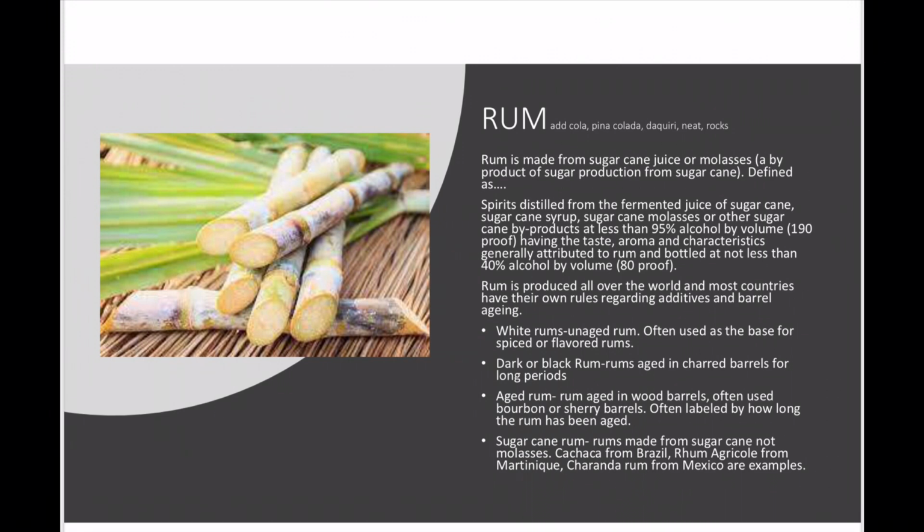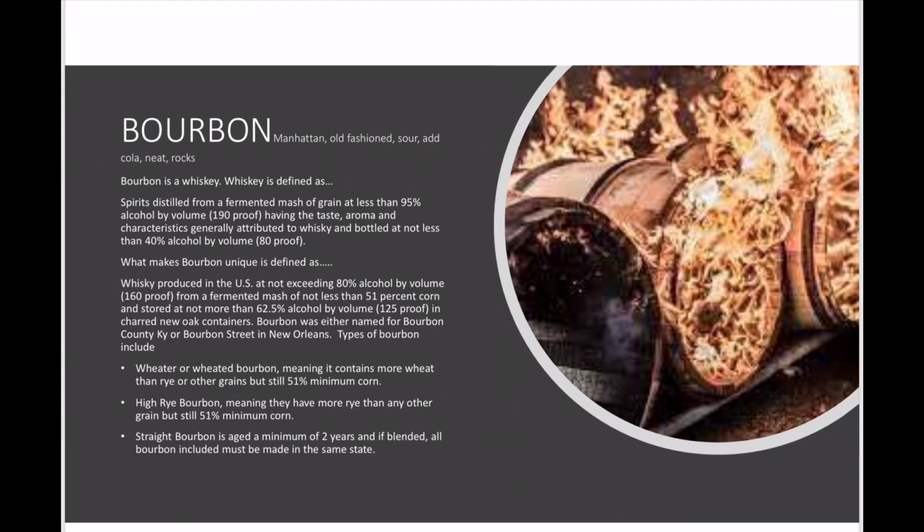Sugarcane rum. Rum is made from sugarcane, not molasses. So examples of this would be cachaça from Brazil, rhum agricole from Martinique, Charanda rum from Mexico. These are great examples of rum made directly from pressed sugarcane juice. They're rare but delicious. All right, so let's move on to bourbon.